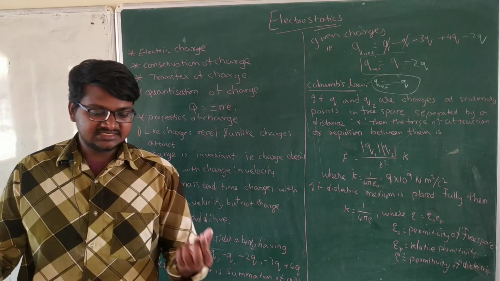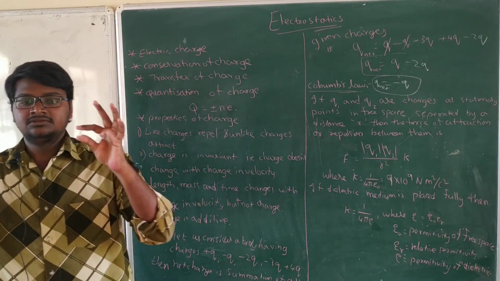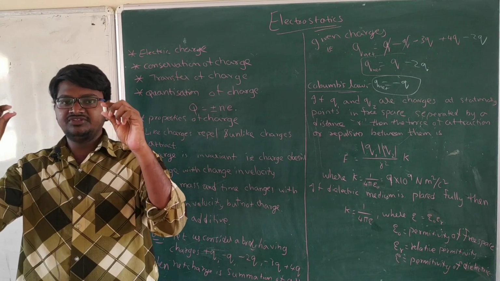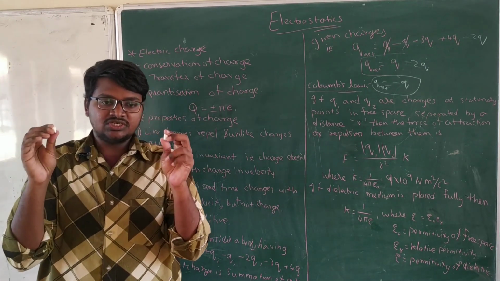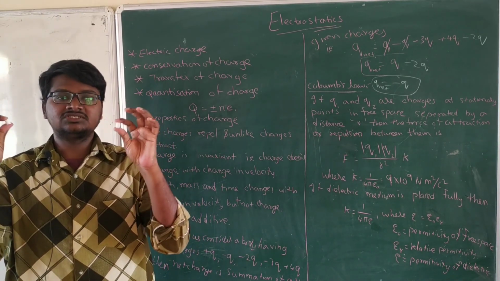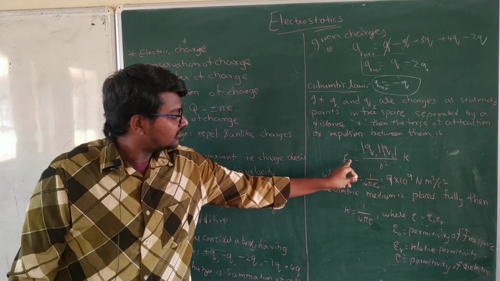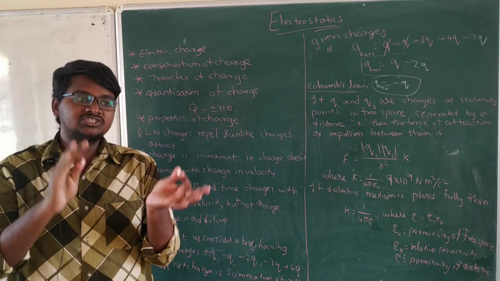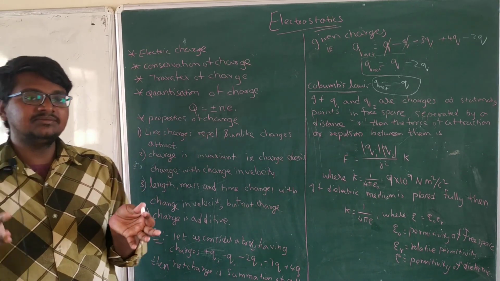Let's consider two charges. I am considering these are the two charges which are separated by a distance r. Distance between them is r. Let's consider that these two charges are placed at distance r and having q1 and q2 charges. Now, the force of attraction or repulsion we have to define. We can determine it easily by seeing the charges.